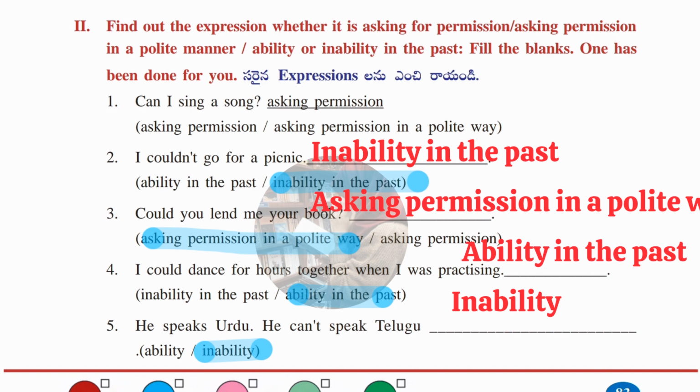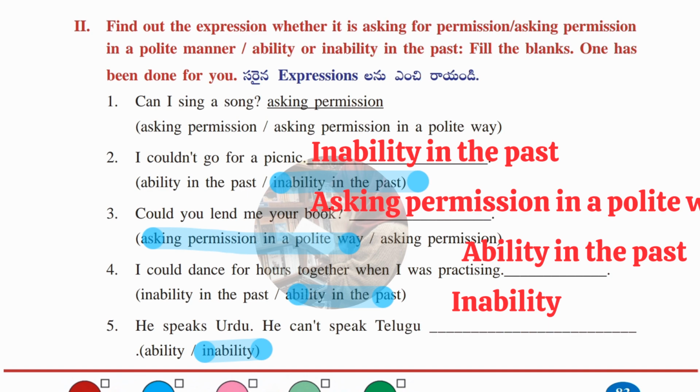Let's see the answers. Second one, I couldn't go for a picnic. So this sentence tells us inability in the past. So third sentence is, could you lend me your book? So this tells us asking permission in a polite way. So fourth one is, I could dance for hours together when I was practicing. So this tells us ability in the past. Fifth one, he speaks Urdu. He can't speak Telugu, which is an inability.